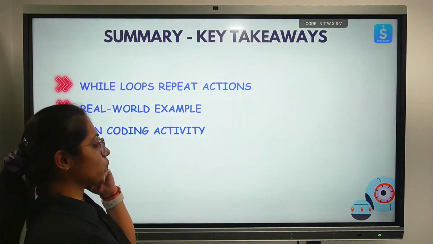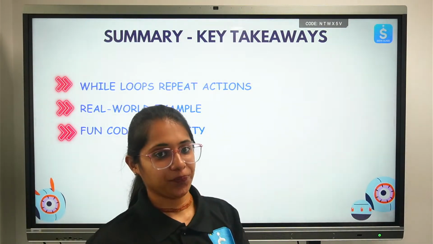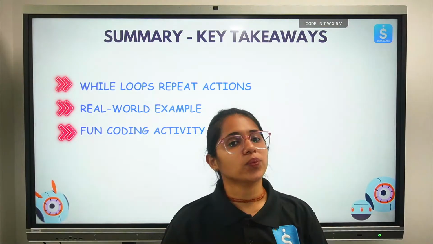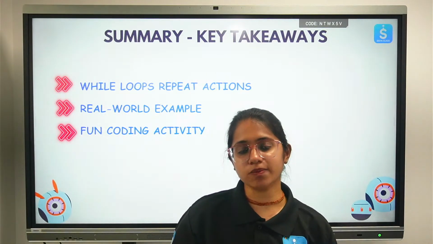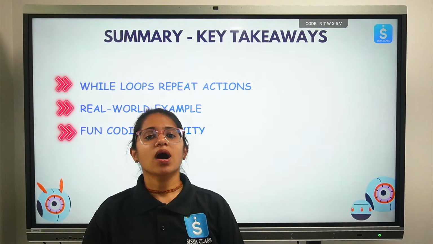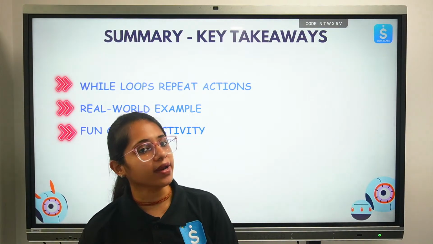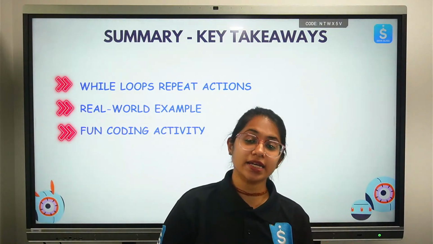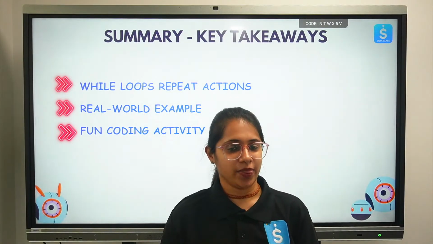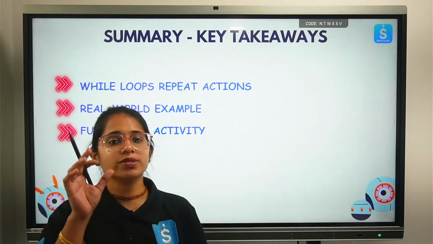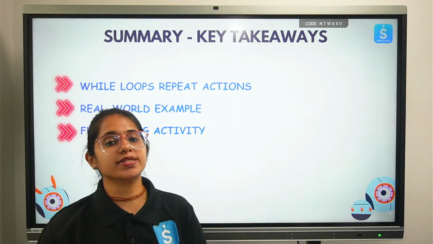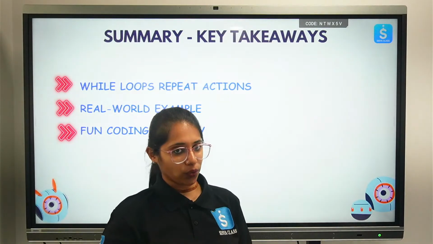Now let's summarize what we have learned in today's session. We have learned about while loops, what they are and how to use them. Until and unless your condition is true, the while loop is going to run. Once the condition is met, it will stop there. How to use a while loop? Using the keyword while, and you have to give your condition and the code as well.